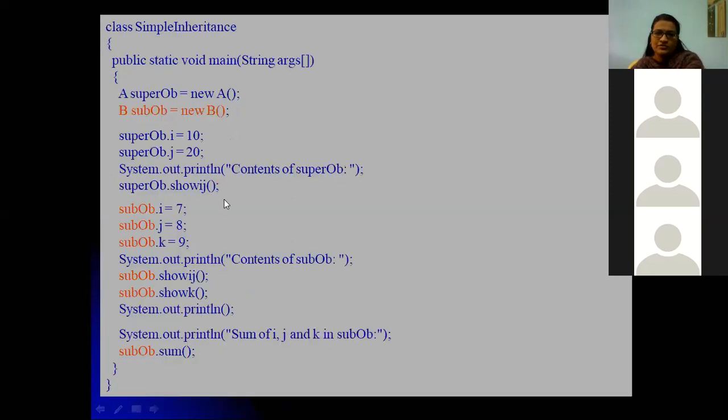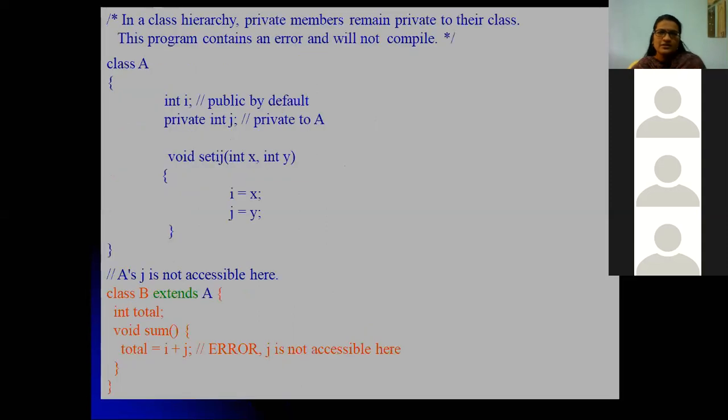Hope you understood this example. So let us have another example. In C++, all class variables and methods are private by default, but in Java it is not the case.